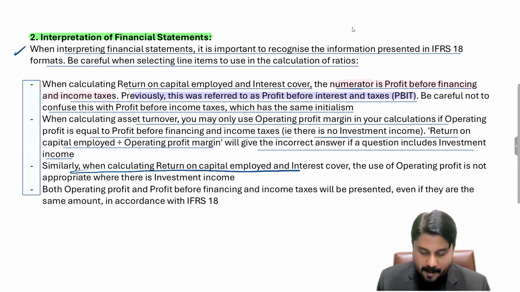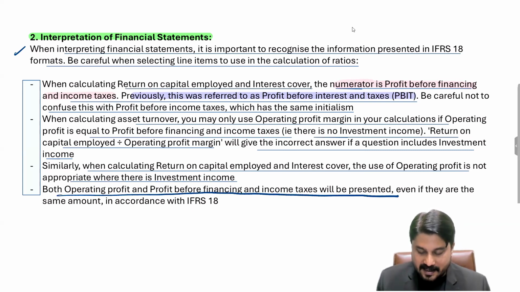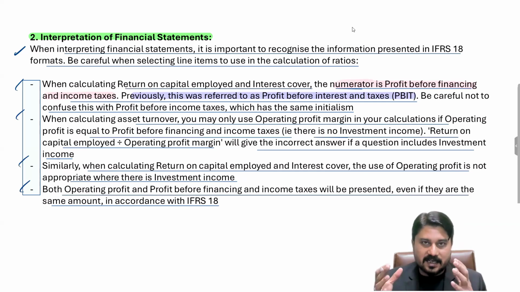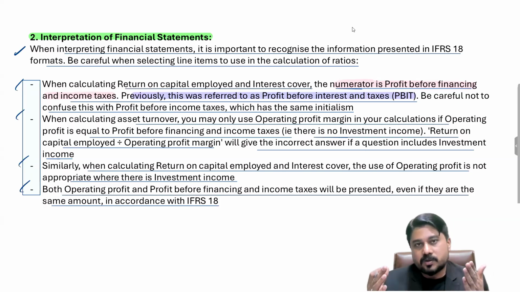Similarly, when calculating the return on capital employed and interest cover, the use of operating profit is not appropriate where there is interest income or investment income, and both the operating profit and the profit before financing and income taxes will be presented even if they are the same amount. We have already discussed this point. IFRS 18 says that even if operating profit and profit before financing and income tax are the same amount, they are still to be shown as different subtotals. So by the way, different terminologies are now being used under IFRS 18, and we must give attention to picking the correct value for calculating the ratios.